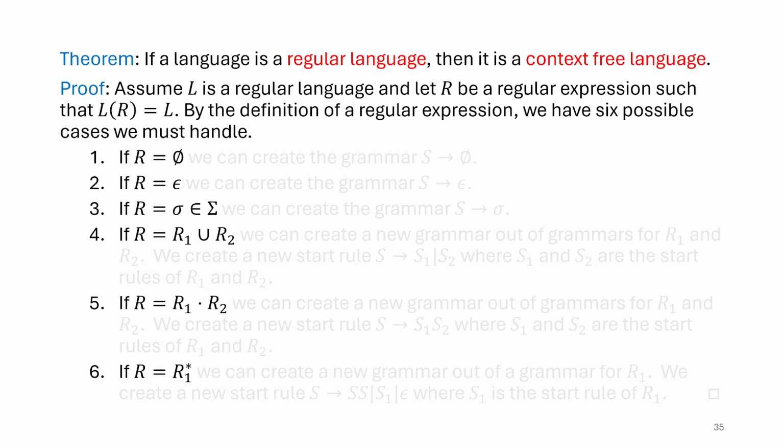R could be one of these terminating cases: either the empty set altogether, or the empty string, or some sigma from the alphabet, some symbol from our alphabet. Then steps 4, 5, and 6 are all recursive versions, saying you can union two regular expressions together, or concatenate two regular expressions together, or use the star operator to create a new regular expression.